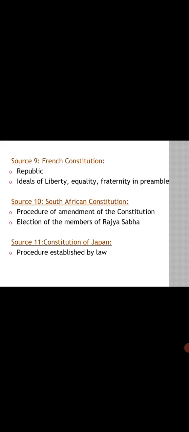So these are some of the sources of the Indian Constitution, or influences of other constitutions over the Indian Constitution.